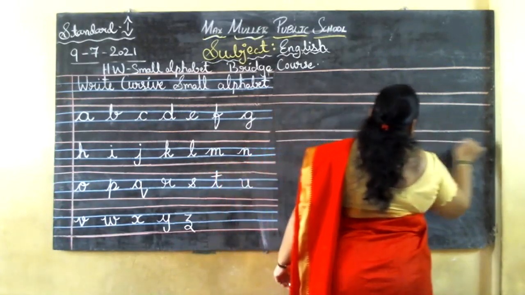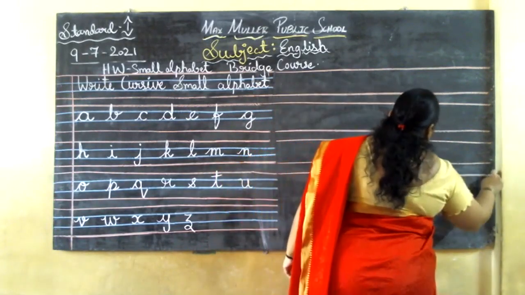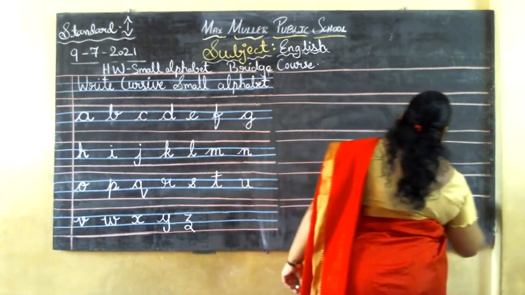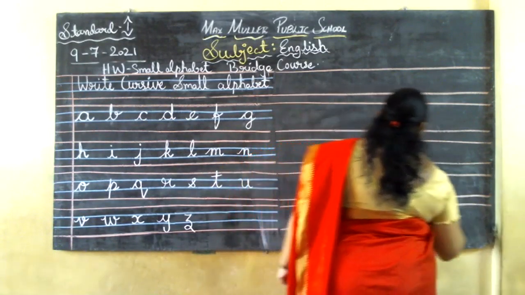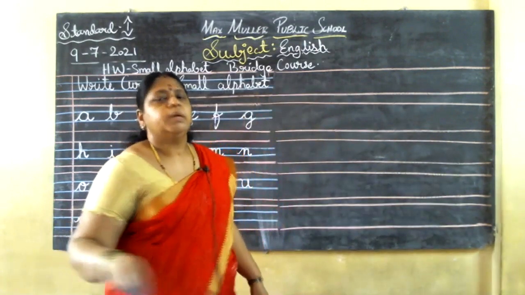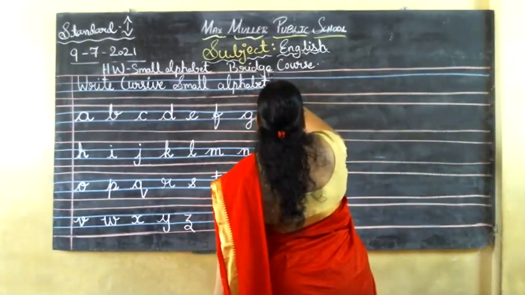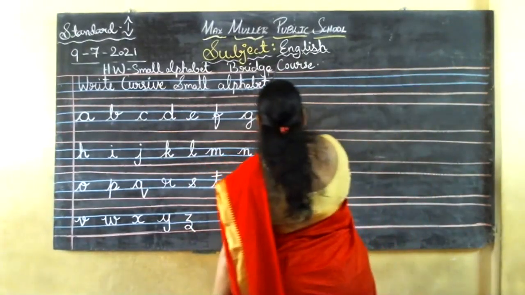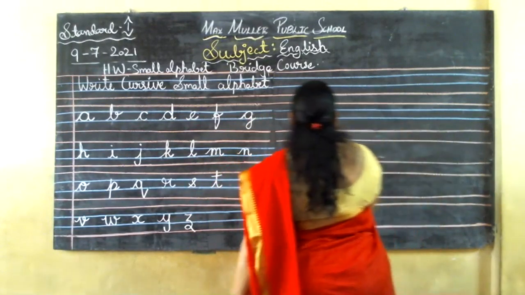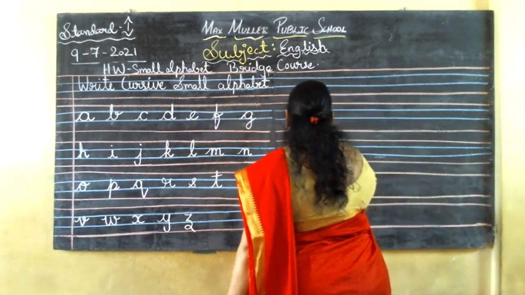Yes, now we are going to learn about the vowels, children. Okay. So here, now I'll just ask you one question. In alphabets, how many alphabets are there for you? It is very easy for you. Totally 26 alphabets are there, children. How many are there? 26 alphabets are there. In that, 5 alphabets will be taken out as vowels. So I'll just explain to you. Wait.